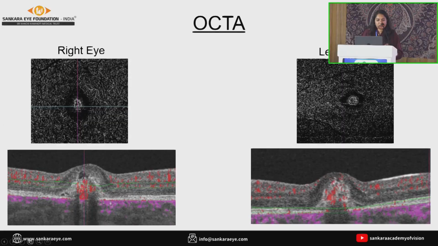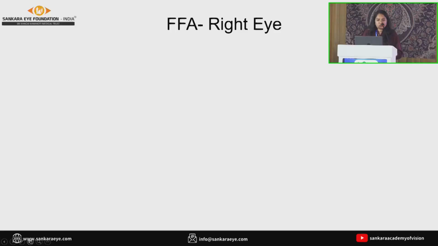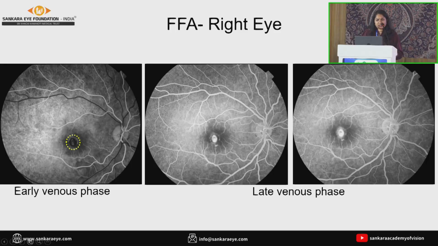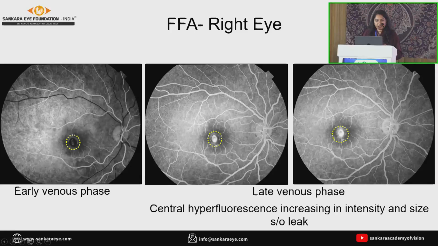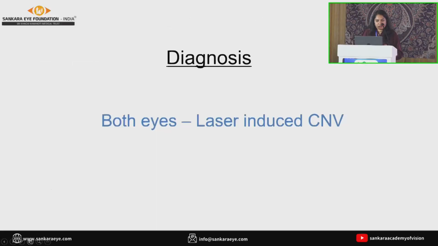And when we did the OCTA, in the NFAS OCTA, the vascular network was seen in the outer retinal slab, coinciding with the flow signals in the cross section. So we went for the FFA for confirmation. In both eyes, there was a central hyperfluorescence seen in the late phases with increasing size and intensity, suggestive of a leak, confirming the presence of CNV.